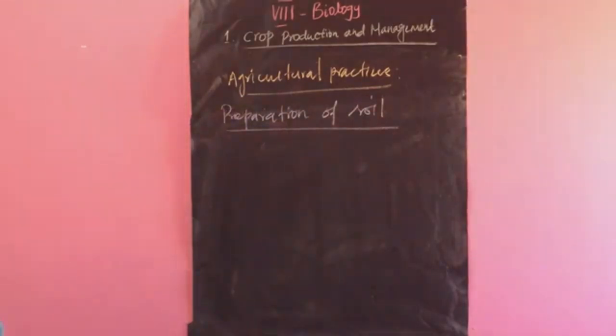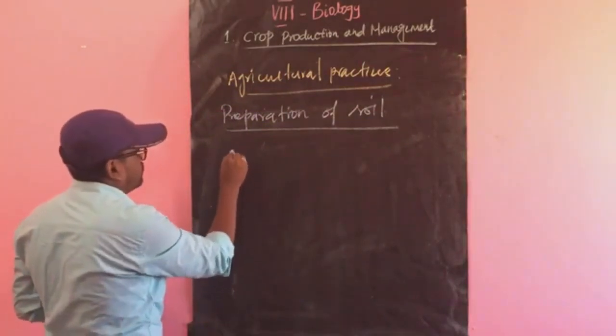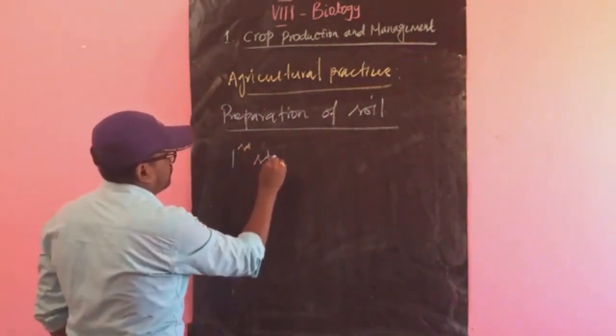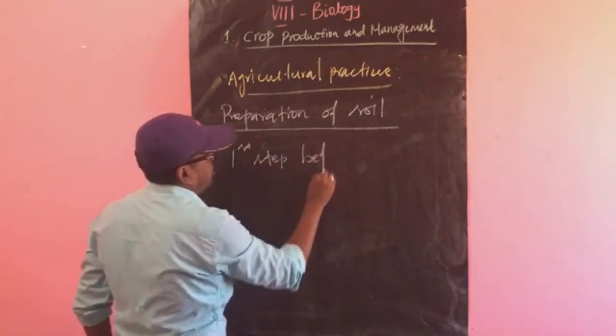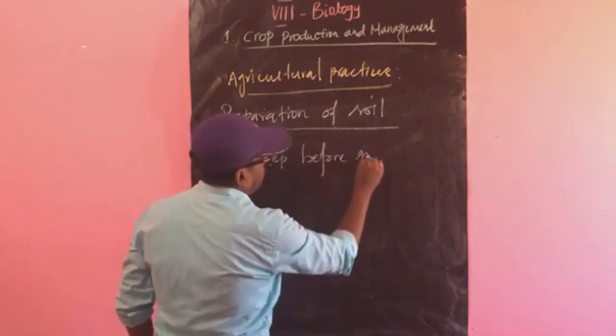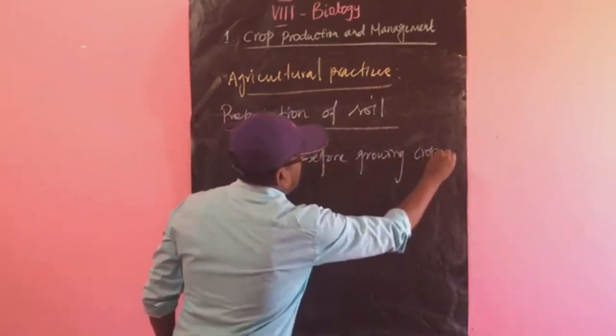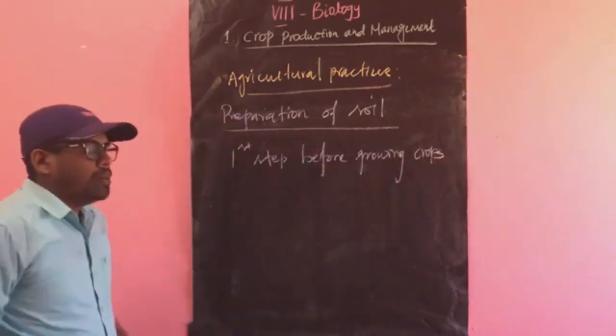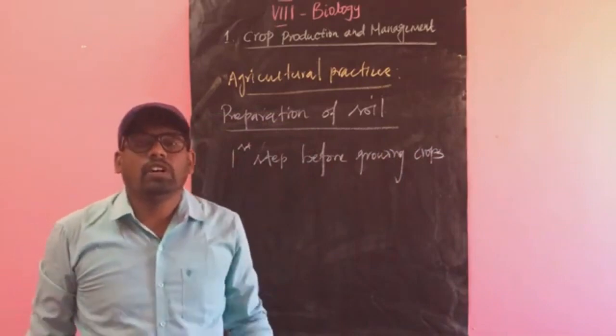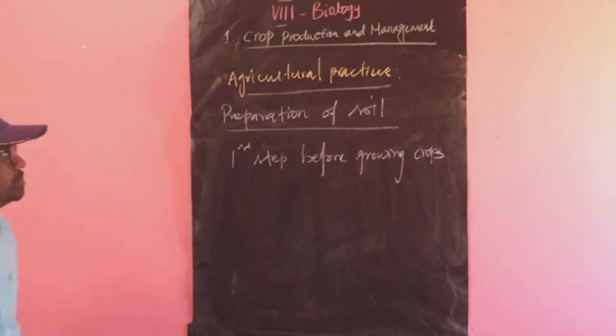Preparation of soil. What is the preparation of soil? This is the first step before growing crops, whether rabi crops or kharif crops. Whatever it is, this is the first step.